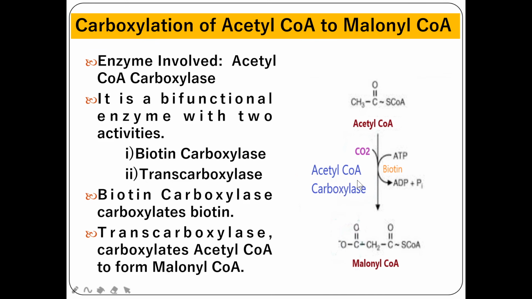This reaction is catalyzed by a multi-enzyme complex which has biotin carboxylase as well as transcarboxylase activity. Biotin carboxylase will carboxylate biotin first, then transcarboxylase will transfer this CO2 group to acetyl-CoA from biotin, so that acetyl-CoA will be converted into malonyl-CoA.